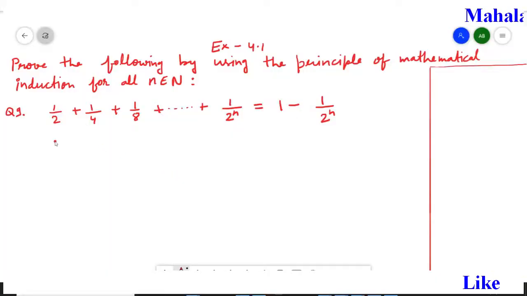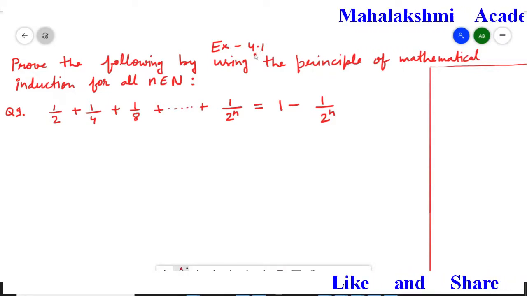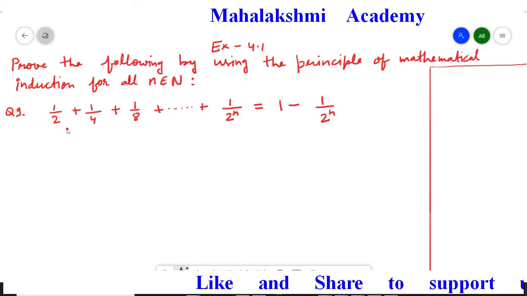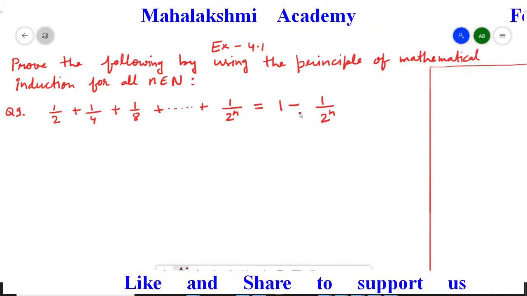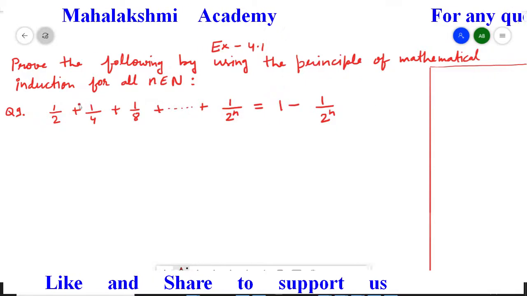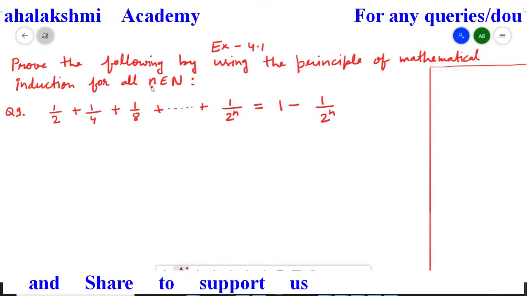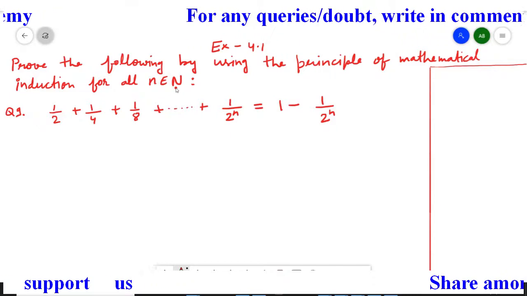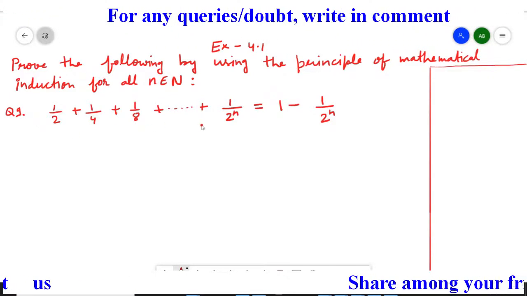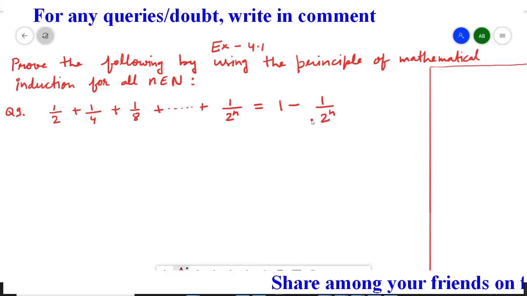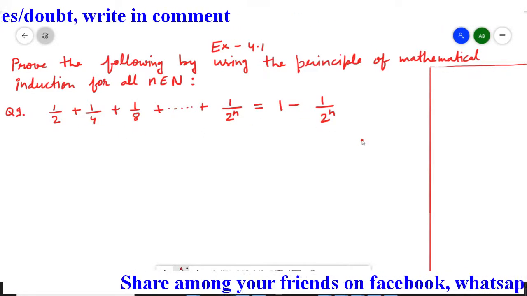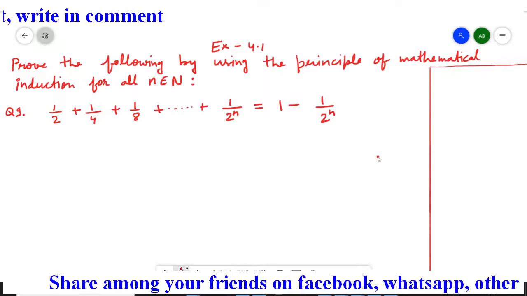Everyone, I am going to explain question number 9 from exercise 4.1, and this question belongs to 11th class maths. In this question, we have to prove the given mathematical statement by the principle of mathematical induction for all n belonging to capital N, where capital N means the set of natural numbers. So this is the given mathematical statement, and we have to prove that it is true for all natural values of n.